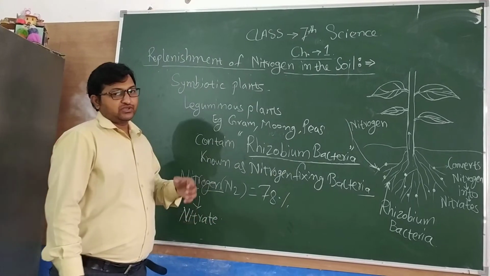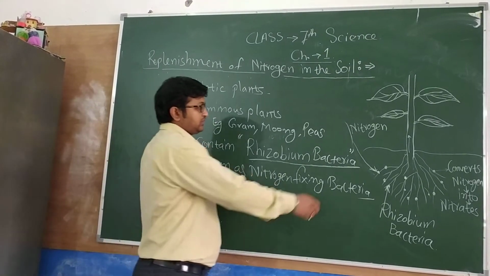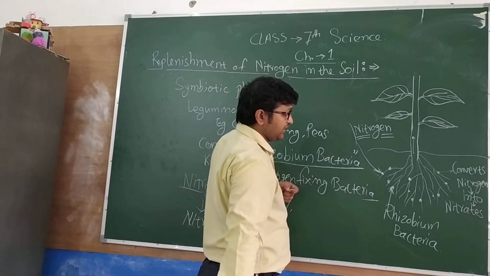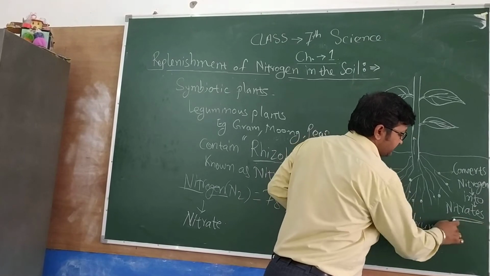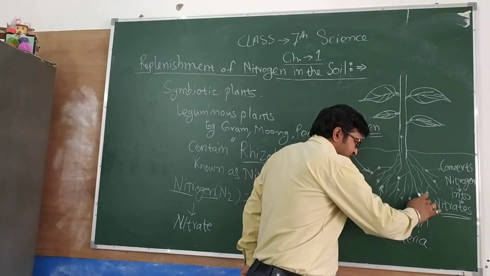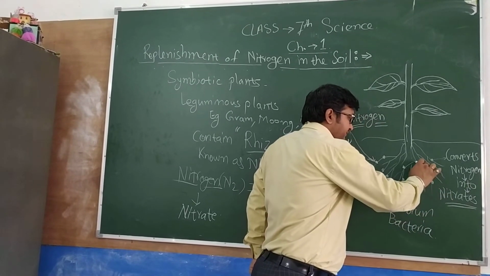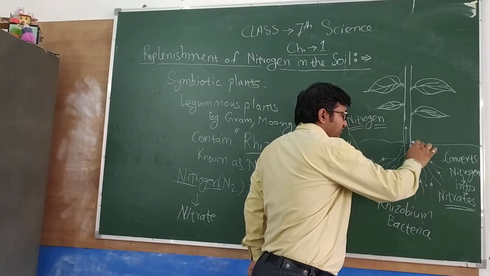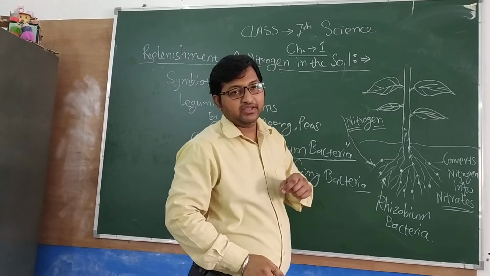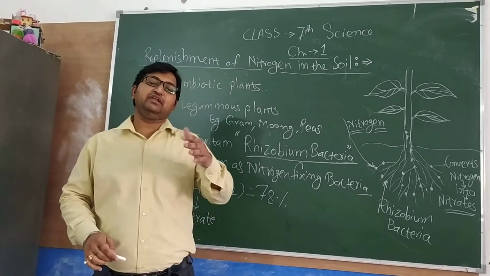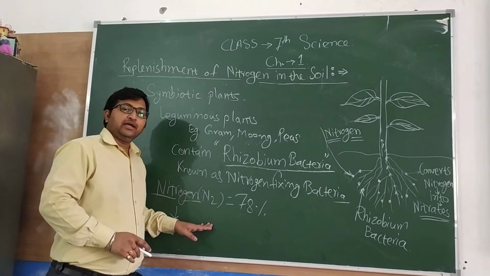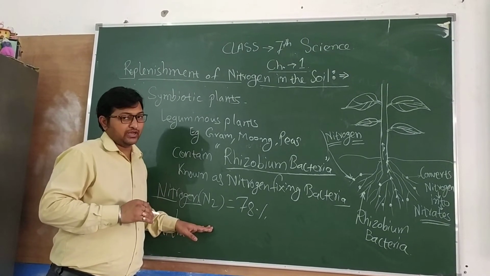These bacteria take atmospheric nitrogen and convert it into nitrates. With the help of root hairs, these nitrates go upward and fulfill the demands of nitrogen in the plants, as well as maintain the level of nitrogen in the soil itself and maintain the fertility of the soil.